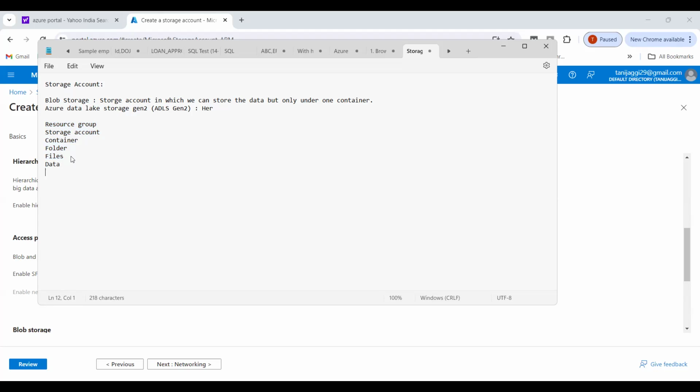The racks are your files and folders. The partition is your container. Your storage account is your almirah and your resource group is your house. So in very layman language, you can understand it.